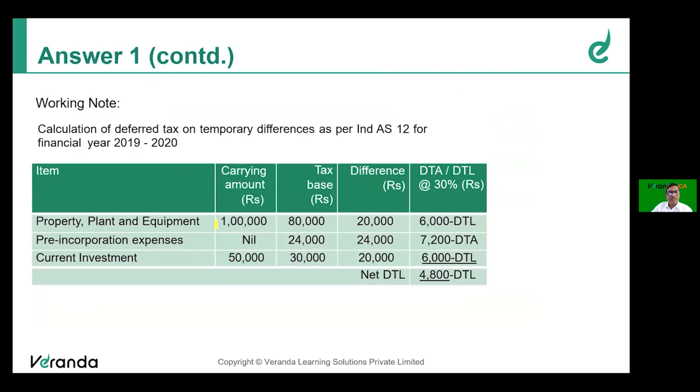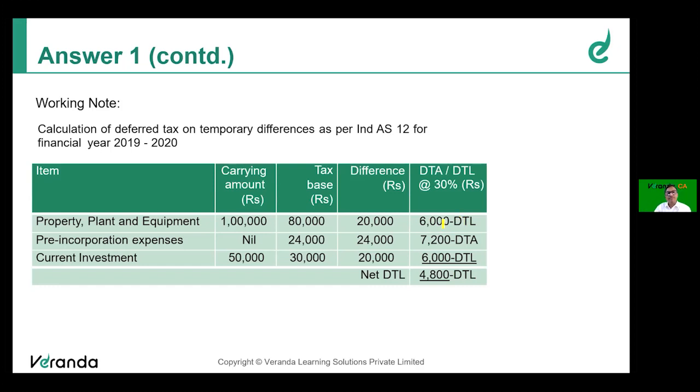Already, there is a difference between the carrying amount and tax base of property, plant, and equipment, resulting in a deferred tax liability of 6,000. 20,000 is the taxable temporary difference. Deferred tax liability at 30%. This is already there. But that is subject to change, is it not?